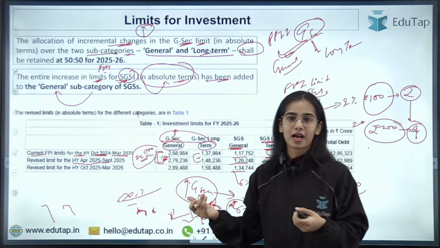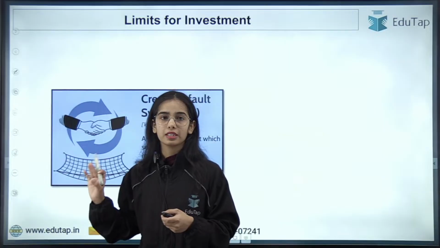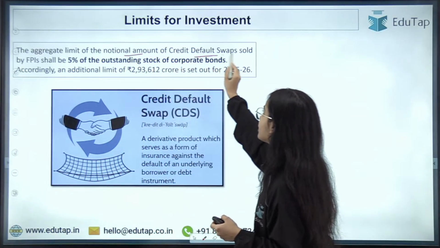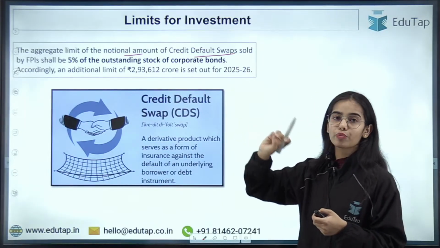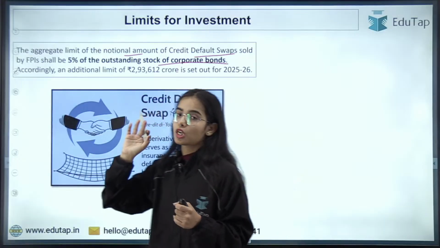Any confusion anyone has in this? So coming to the last point for today, if this is clear. The aggregate limit of notional amount of credit default swaps that is sold by the foreign portfolio investors shall be 5% of outstanding stock of corporate bonds. So what does this mean?